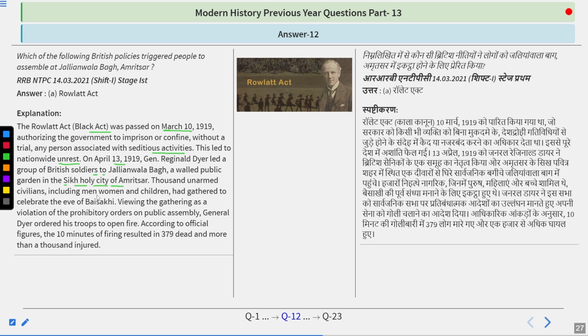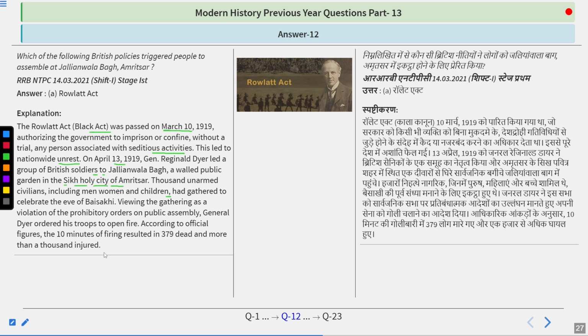Thousands of unarmed civilians, including men, women, and children, gathered to celebrate the eve of Baisakhi. Viewing the gathering as a violation of the prohibitory orders on public assembly, General Dyer ordered his troops to open fire. According to officials' figures, the 10 minutes of firing resulted in 379 dead and more than 1,000 injured.